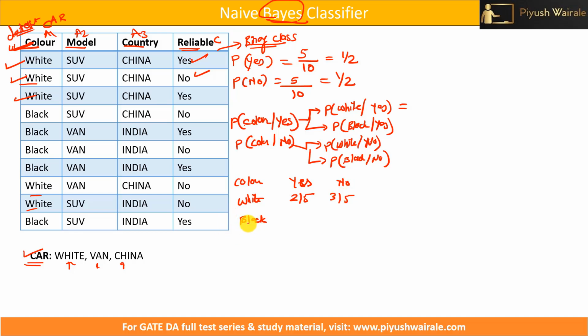Similarly, we can find out for black color also. For no, 1, 2 only, that is 2 by 5. Sorry, for black it is basically 3 by 5, and for no it will be 2 by 5. So this is what the conditional probability is. Probability of white given that it is S is 2 by 5, based on this table. Probability that it is black given that it is S is 3 by 5. Similarly here, no is 3 by 5 and this will be 2 by 5.